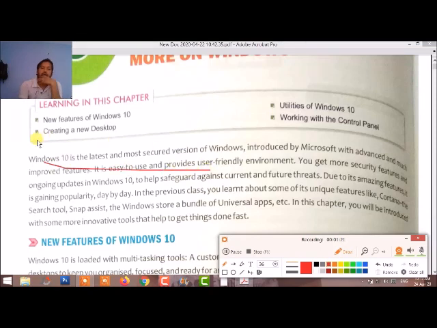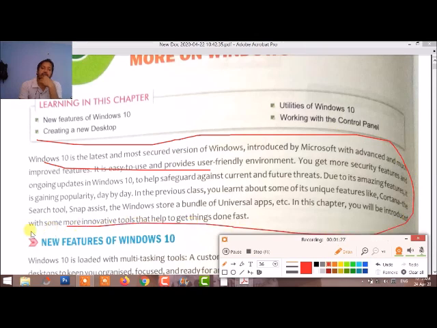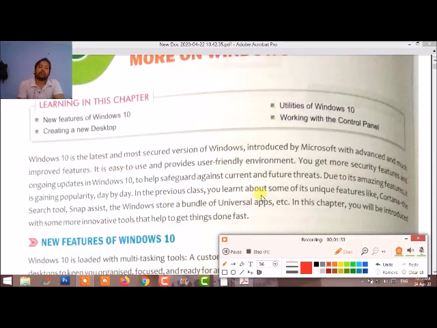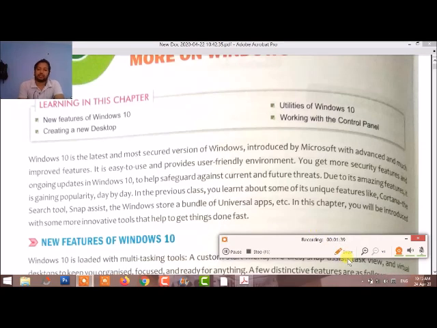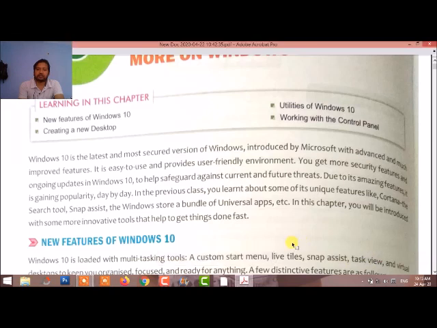First of all, we are going to discuss system software. System software is also called the operating system. An operating system is a system which is used to control all the parts of the computer which are connected to our system. For example, Windows 10.